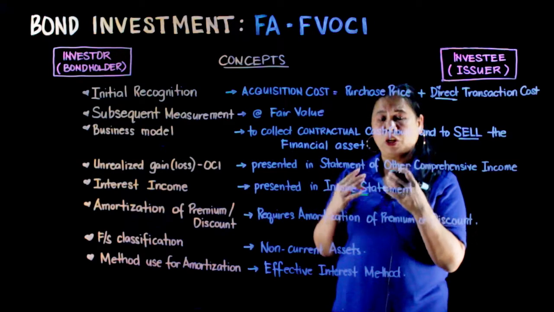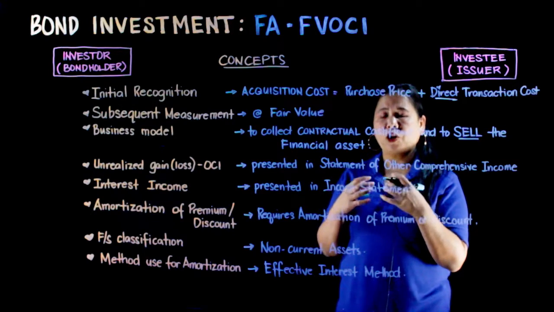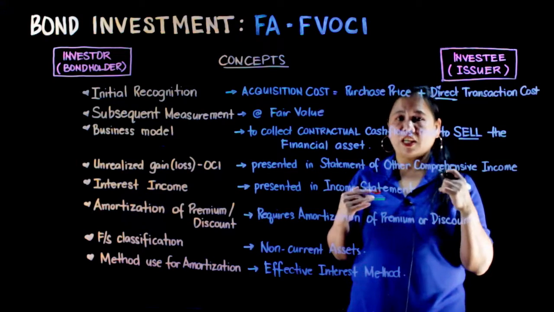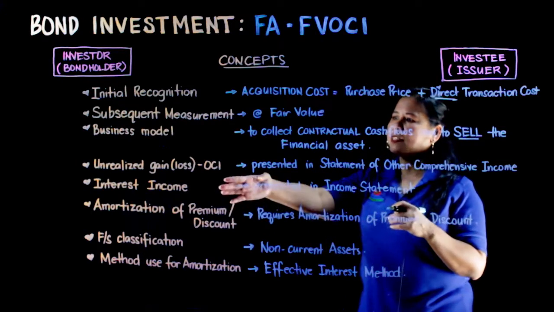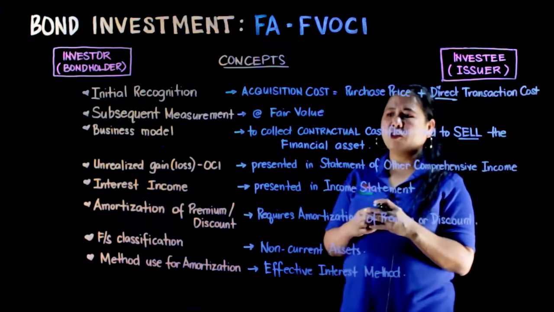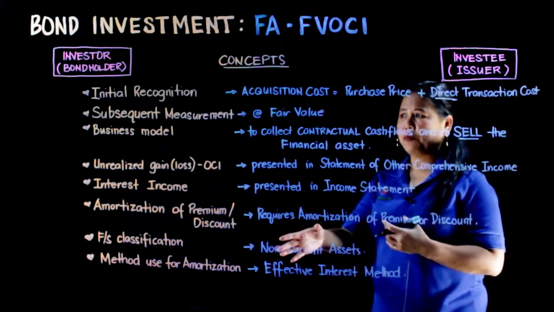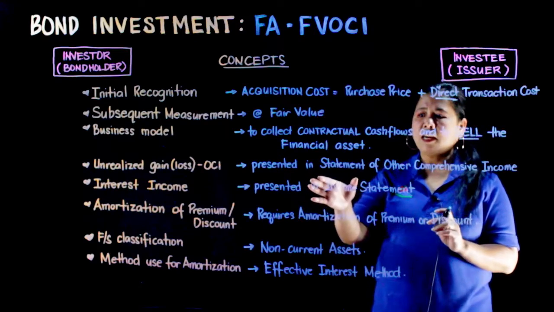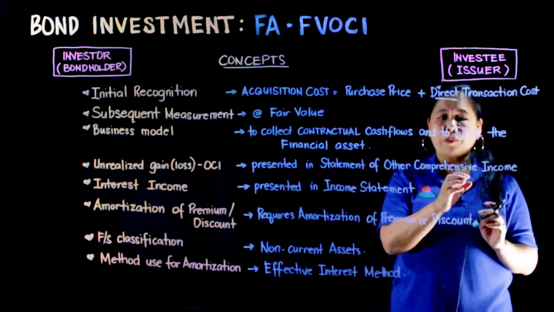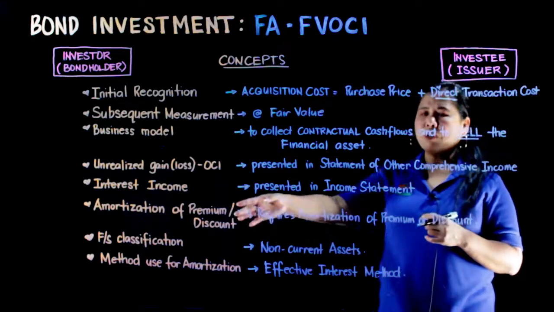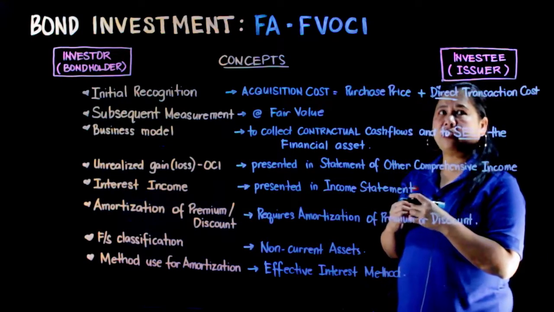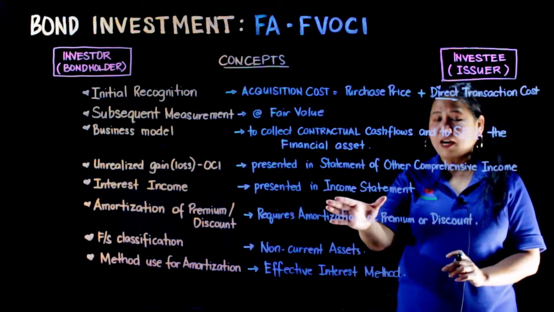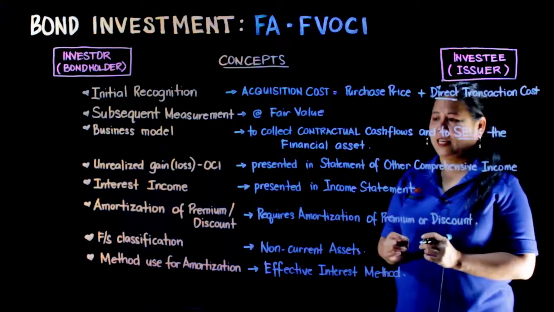Meron siyang intention na hawakan ito for a longer period of time at meron siyang intention ibenta ang financial asset na ito. Then, the unrealized gain or loss OCI na account na nag-create kapag ito ay mineasure mo na at fair value ay pinipresent natin sa ating statement of other comprehensive income. And our interest income na nare-receive natin from the investee is presented or reported in our income statement. Kasama yan sa ating income.